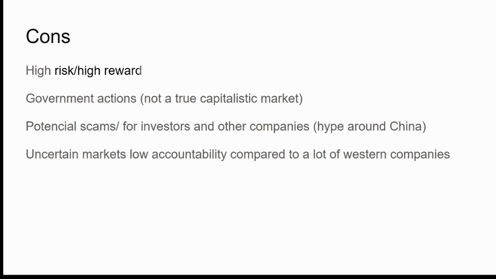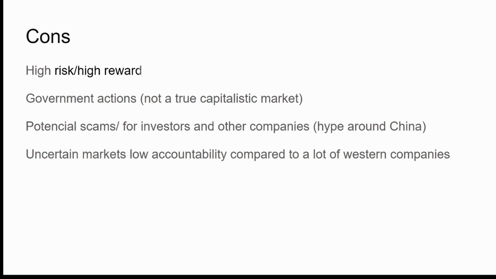For instance, some people are worried about NIO, which makes electric cars, that people are actually just looking at Tesla, and some people would argue also that Tesla is overvalued. But in that case, NIO is certainly overvalued, because if you look at their balance sheet, it has not really performed to the extent that it's valued at right now, and it's certainly around the hype. But then again, we come into the government actions, which make it a lot more difficult, and why I personally would not buy stocks in China.